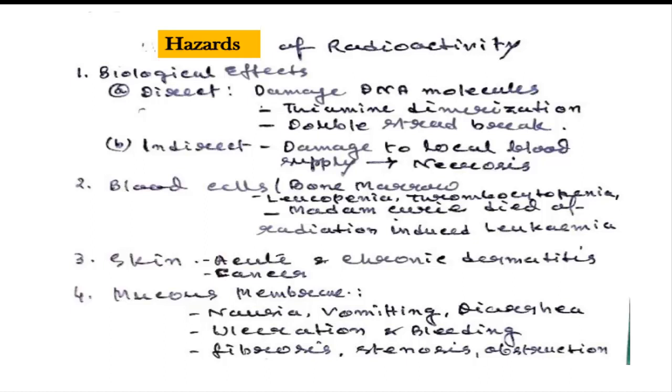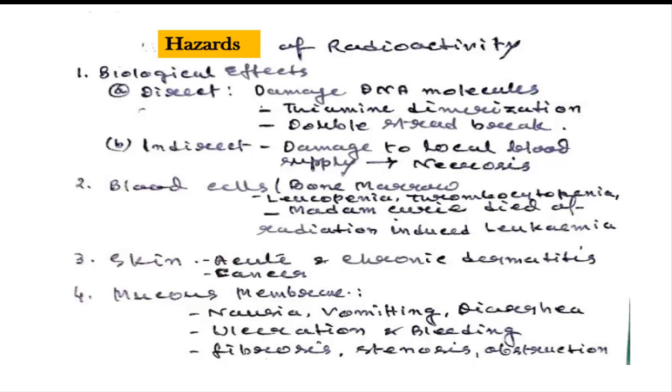So all sorts of things happen in continuous radioactive exposures, and people who mainly work in this field are mainly affected, so they have to be a little cautious, and that's why we should also know how we can protect ourselves.